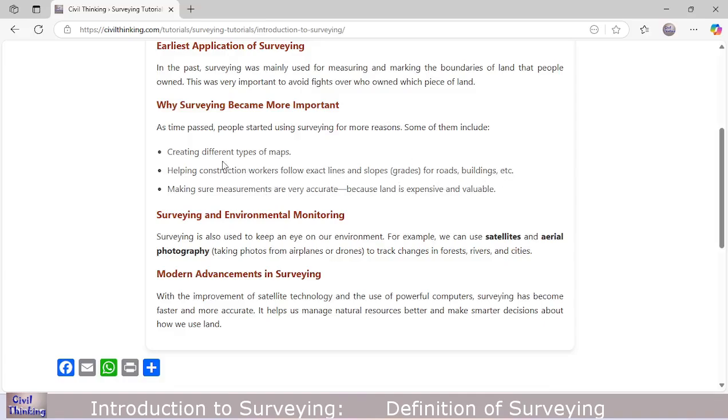In surveying we create different types of maps, like topographic maps, cadastral maps, hydrographic maps, planimetric maps, or photogrammetric maps. We will see each of them one by one, so don't worry, this is just an introductory class.